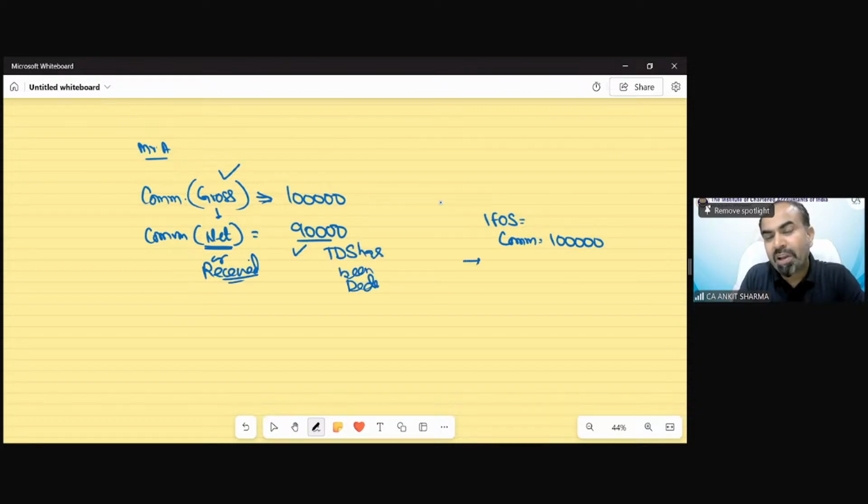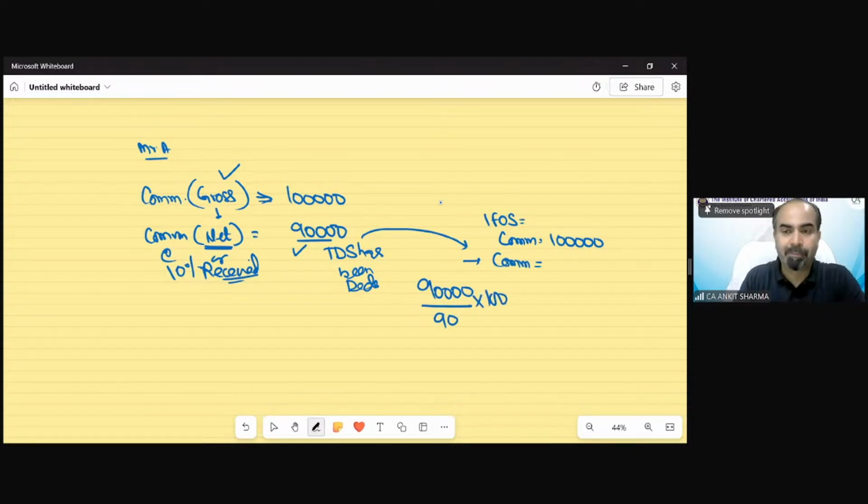So when you include this commission for the purpose of calculation of GTI or TI, we have to find out the gross commission, that is before TDS. So suppose TDS has been deducted at the rate of 10%. That means this is equivalent to 90. So my total income would be 1 lakh.